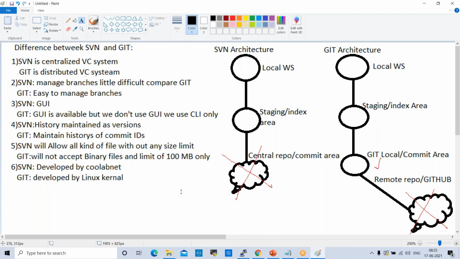Okay. So these are the differences. Any questions here?